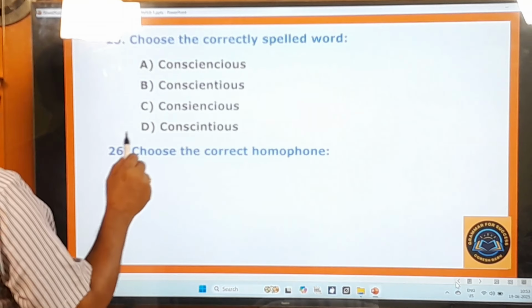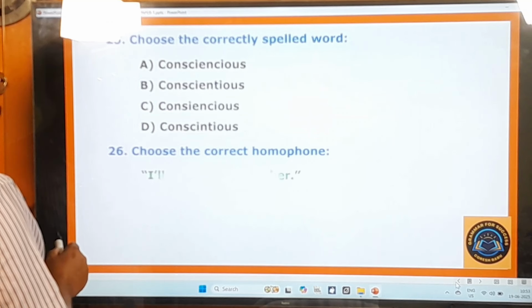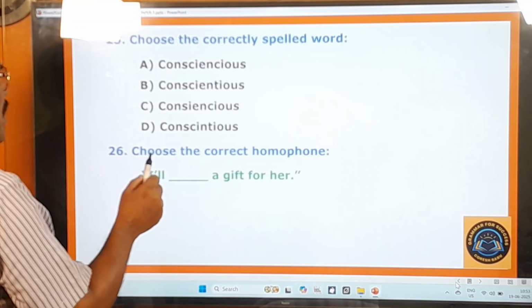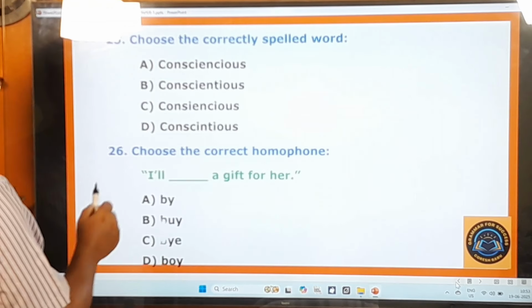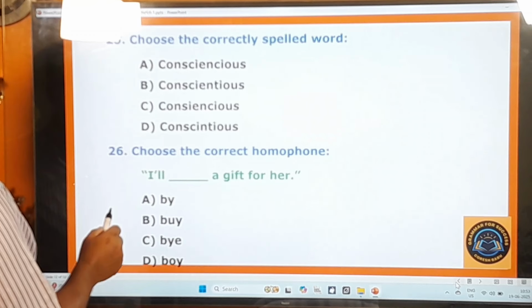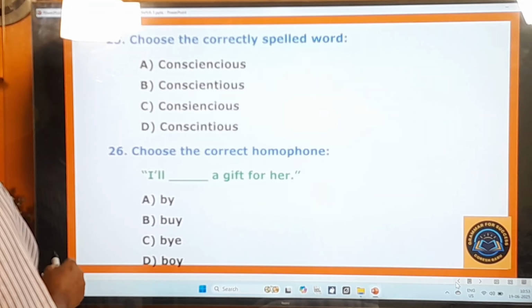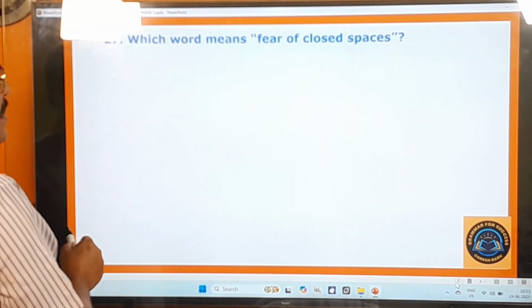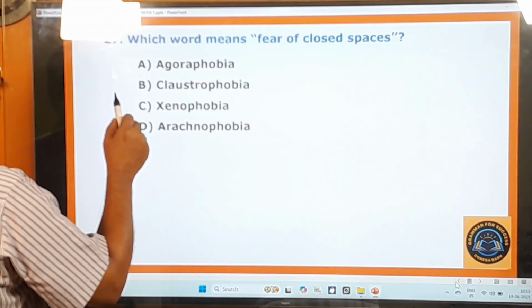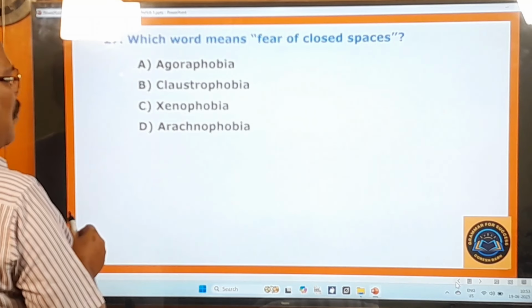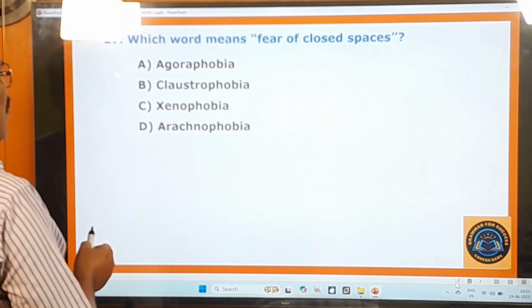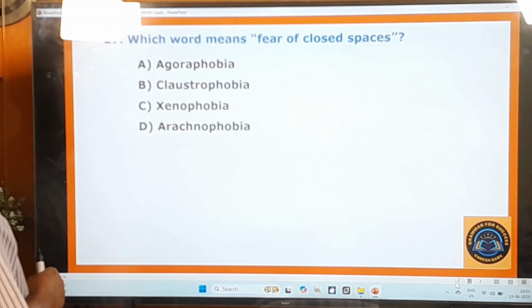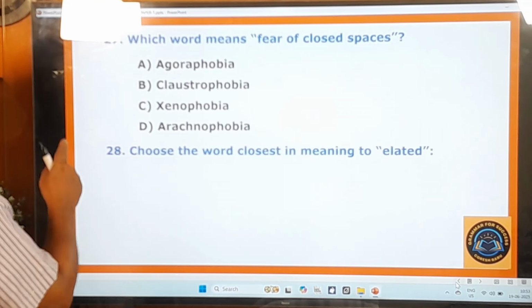26th question. Choose the correct homophone. I will dash a gift for her. By, by, boy. 27th question. Which word means fear of closed spaces? Agoraphobia, claustrophobia, xenophobia, arachnophobia. 28th question.